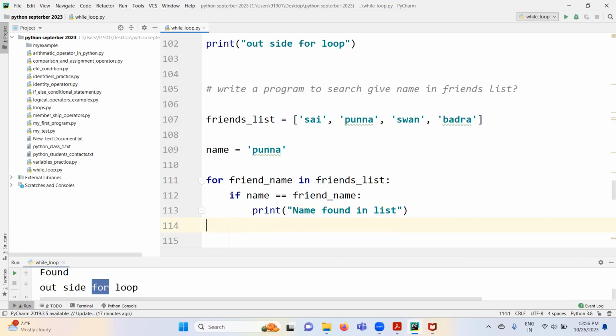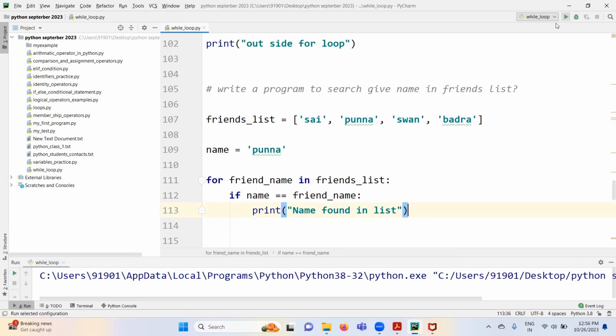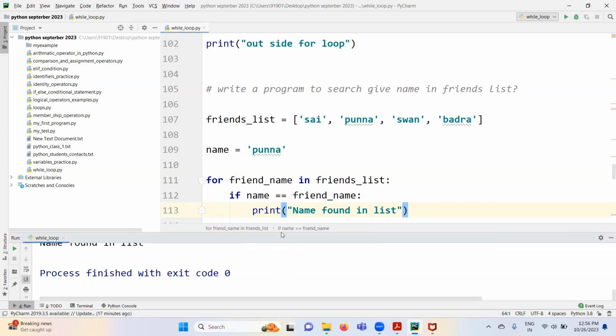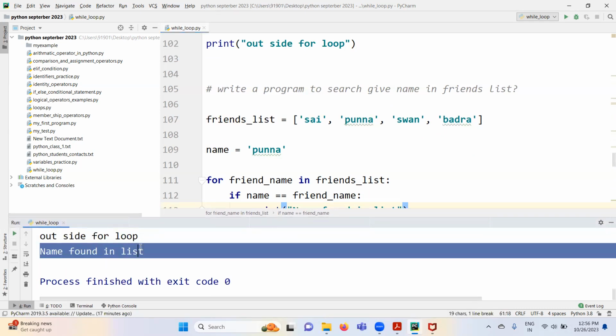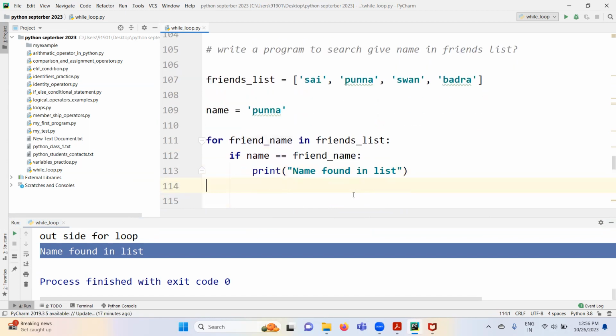So here, if you observe I'm not using any break statement, right? In this context, I am just running this program. I am just seeing that name found in list because this particular string is available here. That's why in second iteration, this condition is satisfying and printing this statement.